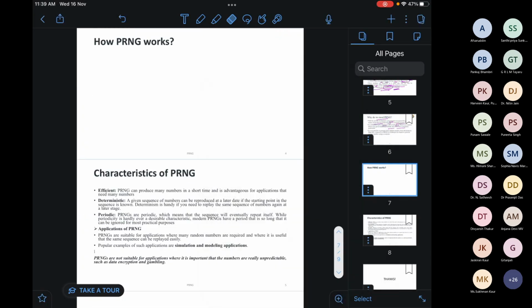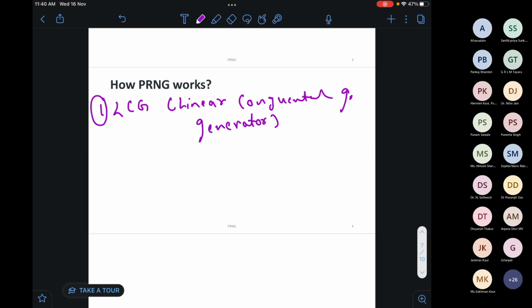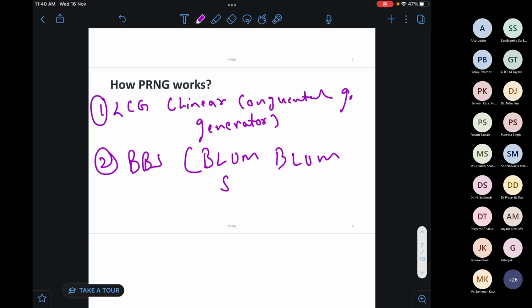In PRNG, we have two algorithms. The very first one is the LCG algorithm, which is also known as the linear congruential generator, and the second one is BBS, that is Blum Blum Shub.